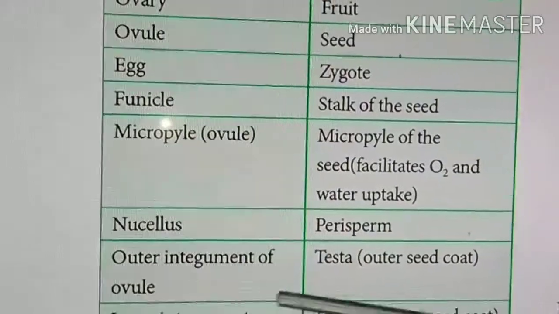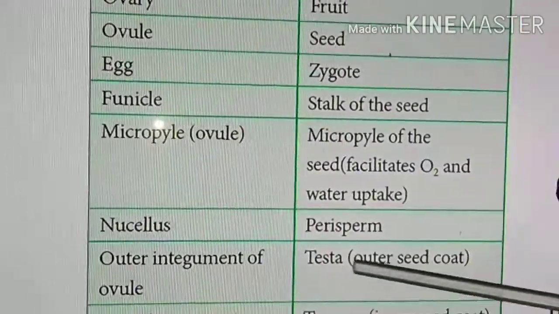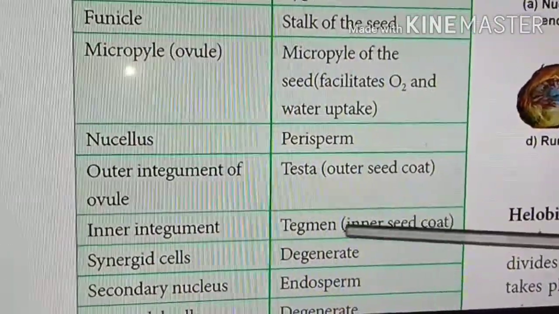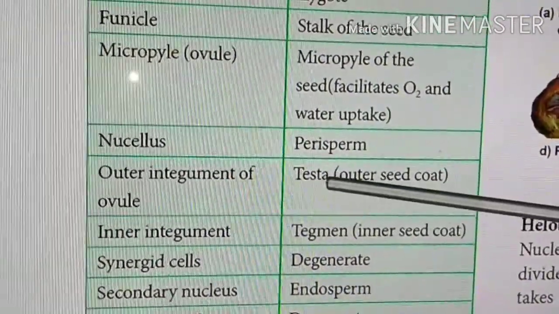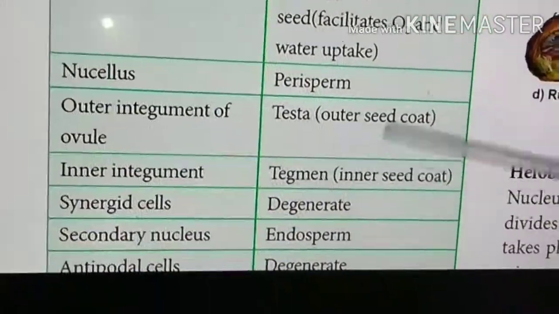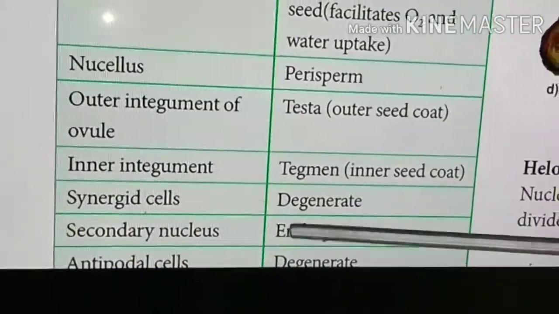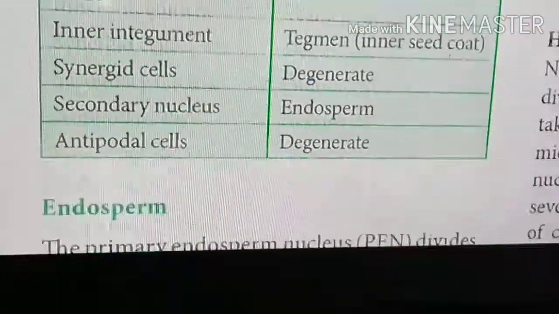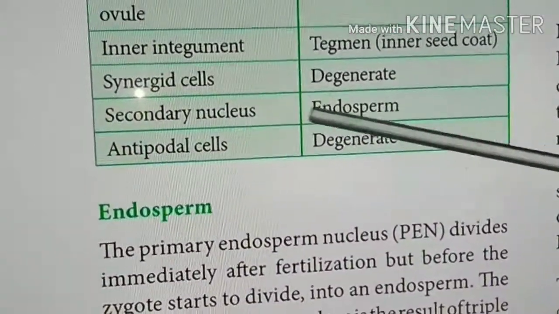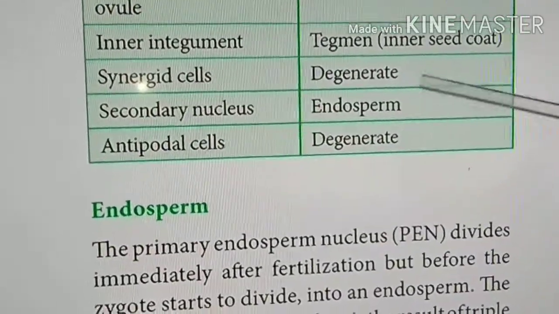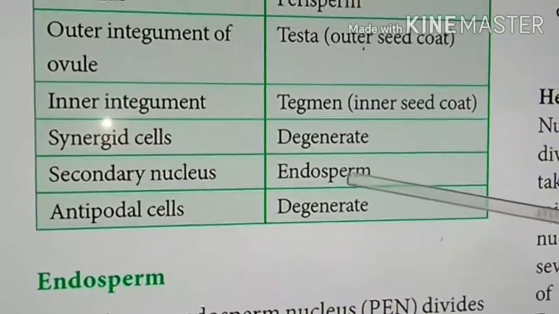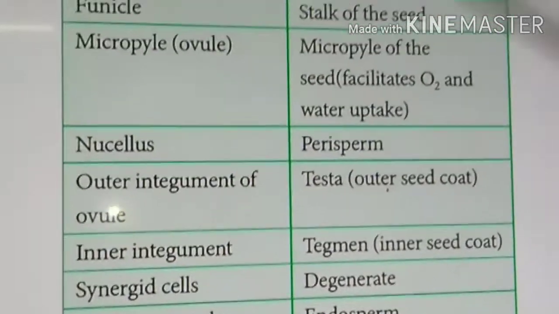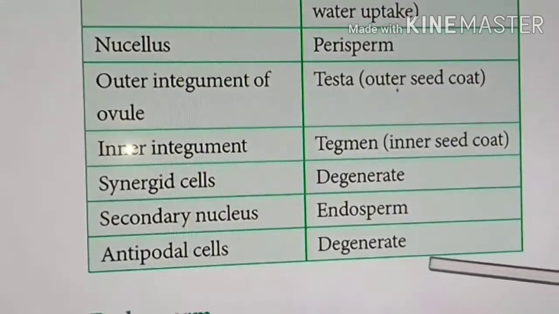Then the outer integument becomes the outer seed coat, called testa. The inner integument becomes the inner seed coat, called tegmen. The testa is very hard, the tegmen is very soft and delicate. Then synergids degenerate and will not be retained for a long time. Later on, the secondary nucleus becomes the endosperm. This is the most important part of the seed, endosperm and embryo. Then antipodals all degenerate.